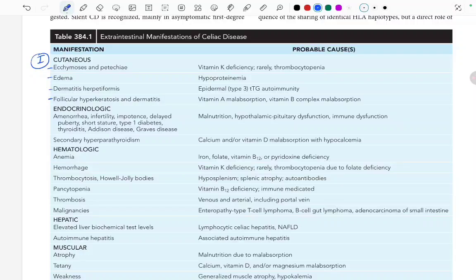The other side that is written is the probable cause. So this ecchymosis and petechiae is occurring because of vitamin K deficiency, rarely thrombocytopenia. Edema is occurring because of hypoproteinemia. Dermatitis herpetiformis is because of the epidermal tissue transglutaminase autoimmunity. Follicular hyperkeratosis or dermatitis is because of vitamin A malabsorption and vitamin B complex malabsorption.